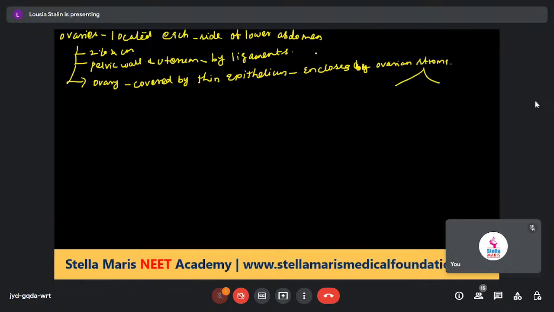Okay. Then the ovary is covered by thin epithelium. That epithelium is enclosed by the ovarian stroma. That stroma is divisible into two regions. One is the peripheral, which means outer, isn't it? Another one is the inner. Peripheral is called the cortex, and inner is called the medulla.